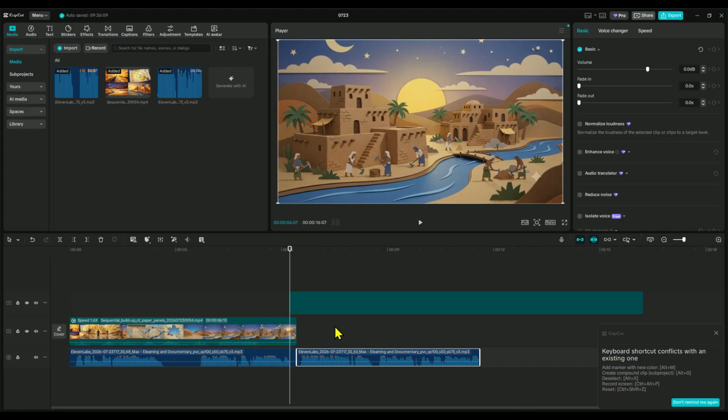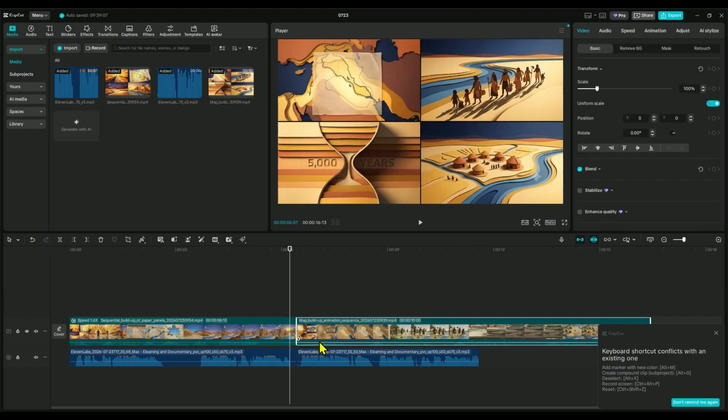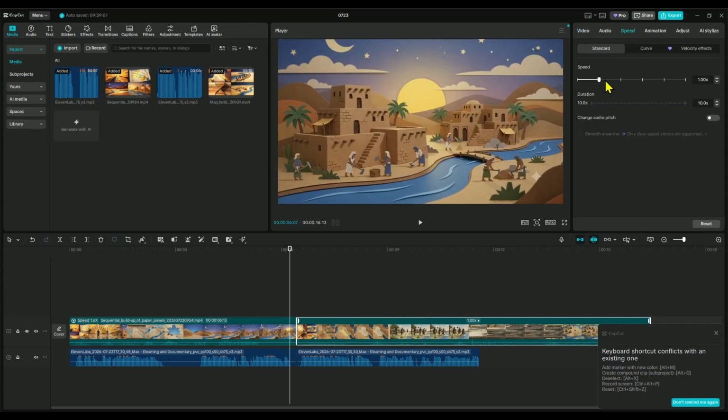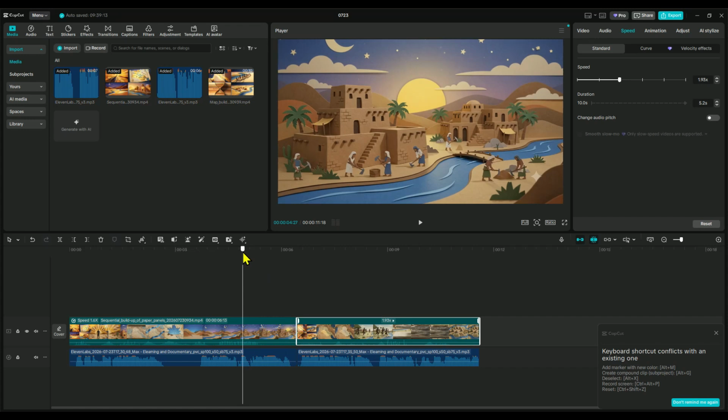Now, you'll notice that the animation is a little longer than the voiceover. There are 2 easy ways to fix this. You can either shorten the animation duration in Flow AI, for example, set it to 6 seconds instead of 10 seconds before generating, or simply adjust the playback speed inside your video editor. In this tutorial, I'll use the second method. I'll speed up the clip just enough to make it line up perfectly with the narration, giving us a smooth and professional looking result.